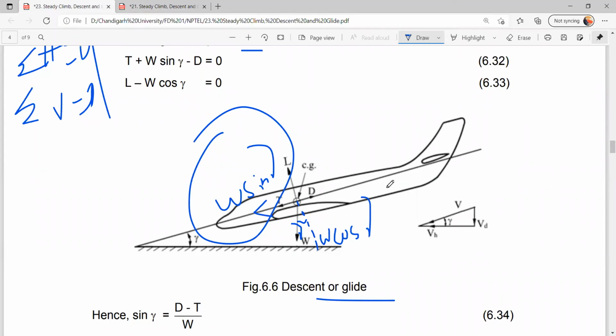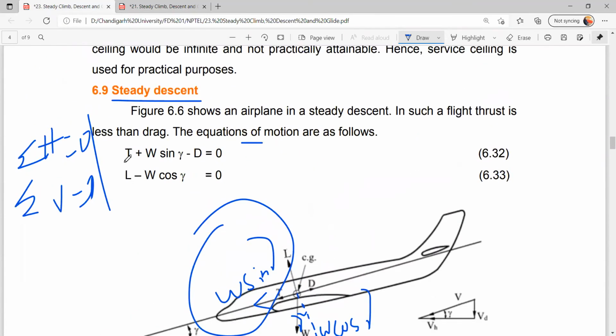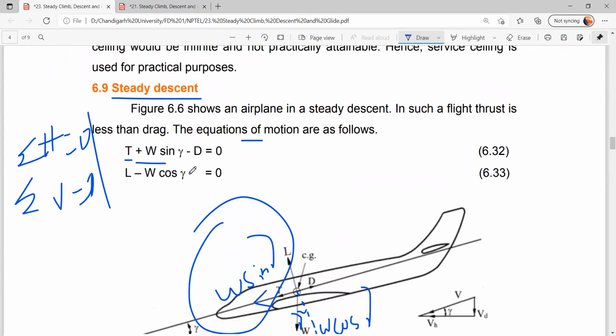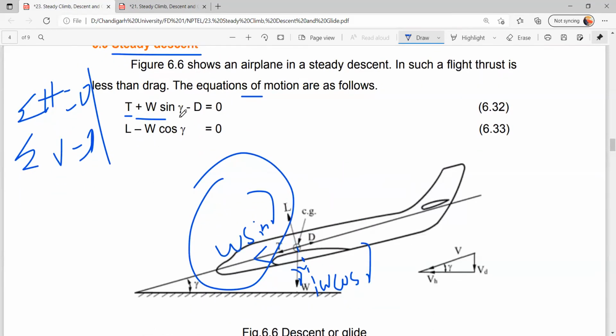So that's why the equation of motion changes to thrust plus W sin gamma minus drag equals 0, because thrust and W sin gamma act in the same direction and drag acts in the opposite direction. So this is equation 1. And obviously for the vertical forces, lift minus W cos gamma equals 0. So this is equation 2. So these are the equations of motion.